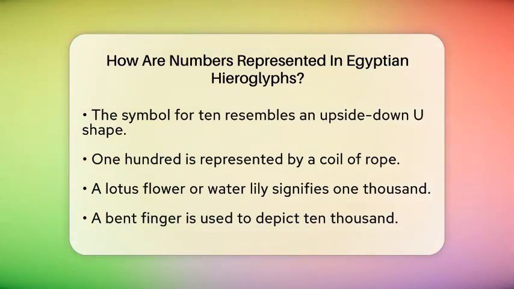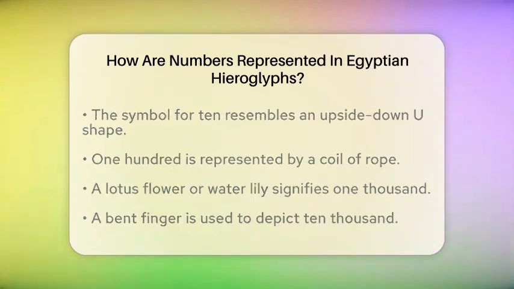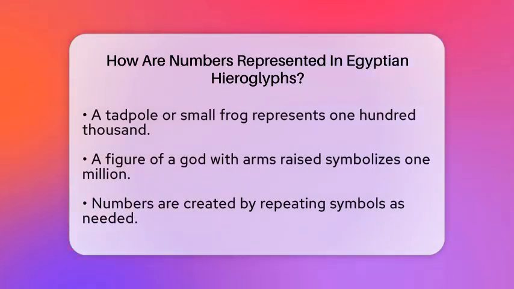To create a number, the Egyptians would repeat these symbols as needed. For example, if you wanted to write 176, you would use 1 symbol for 100, 7 symbols for 10, and 6 symbols for 1. This additive approach made it straightforward to combine numbers and perform calculations.